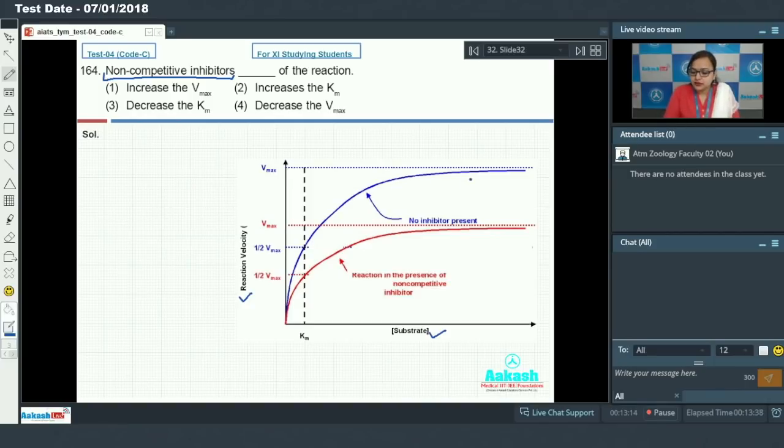But after some time, once the Vmax is achieved, there is no further change in reaction velocity. Why? Because at Vmax, all the active sites of the enzyme molecules are occupied by the substrate. So no free enzyme molecule is available to bind with more substrate. So once the Vmax is achieved, there is no further change in reaction velocity. And you all know that the substrate concentration at which half of the Vmax is achieved, we call it the Km value, also known as the Michaelis-Menten constant.